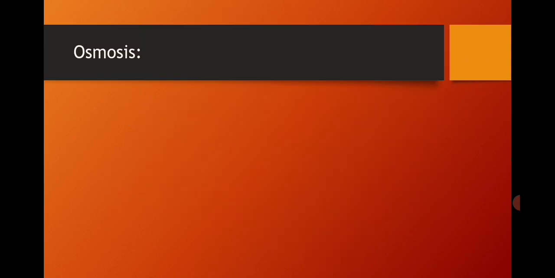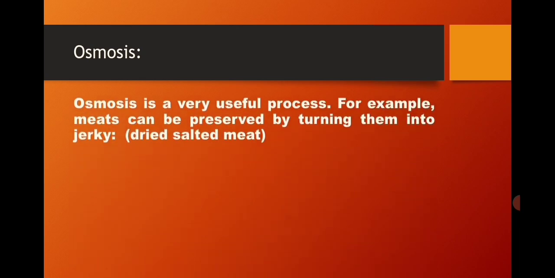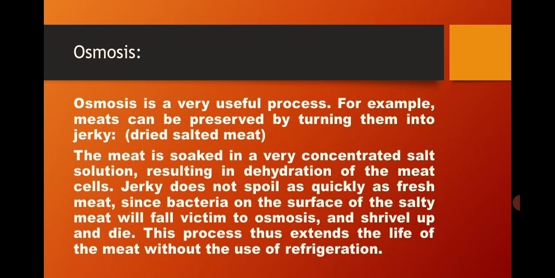Meat preservation using osmosis. You know, osmosis is the movement of solvent molecules from a lower concentration to a highly concentrated solution. Osmosis is a very useful process and it is used to preserve meat, turning it into jerky, that is, dried salted meat. So, what actually happens?